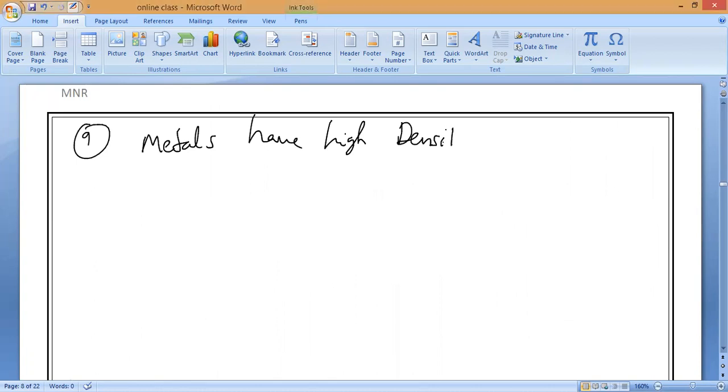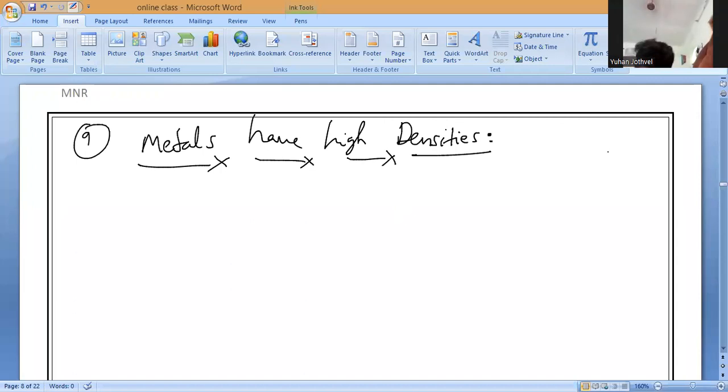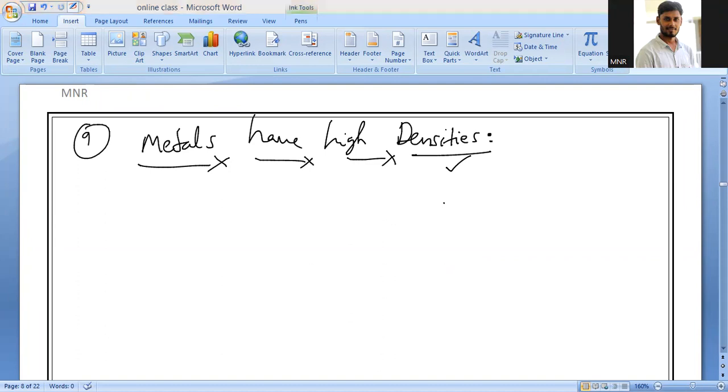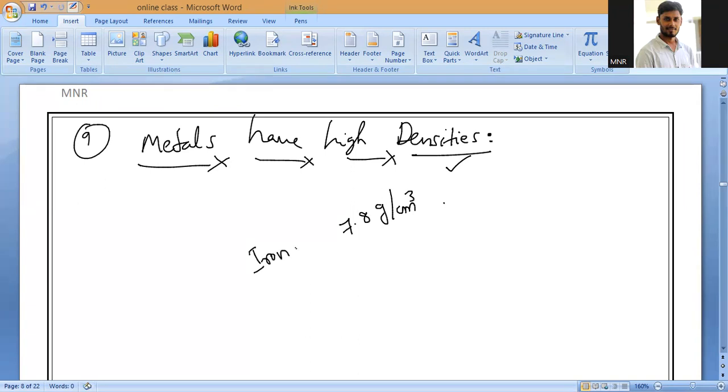Most of you may have studied the density concept already, but do you remember everybody? That is why metals have high densities. Simply, metals have more density. You must know what density means, how to measure it, and what the units of density are. So later we will study it. For example, iron density is 7.8 gram per cubic centimeter.